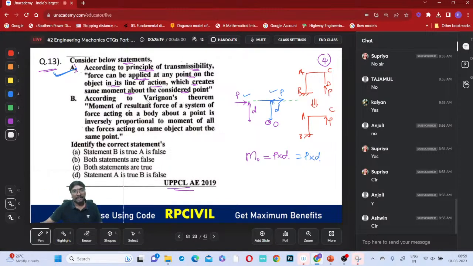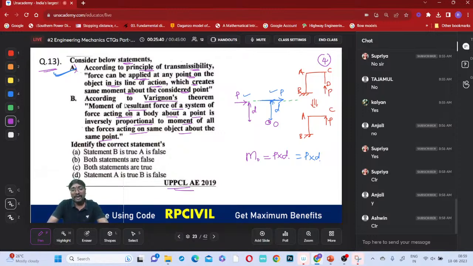The first statement is correct. Now the second statement: according to Varignon's theorem, the moment of the resultant of a system of forces acting on a body about a point is inversely proportional to the moment of all the forces acting on the same object about the same point.